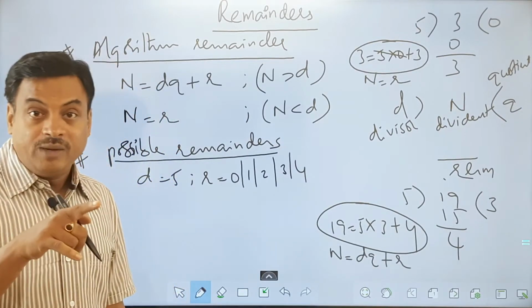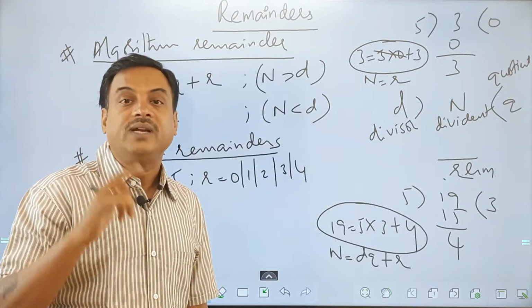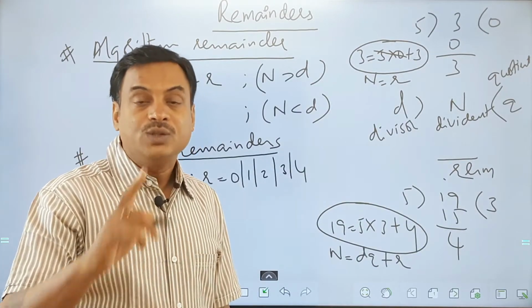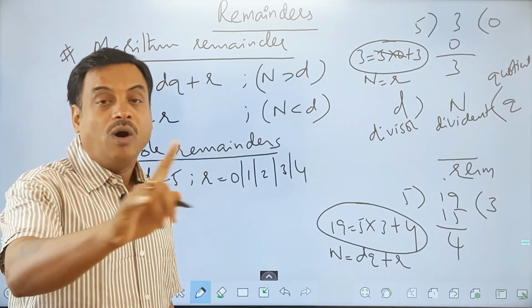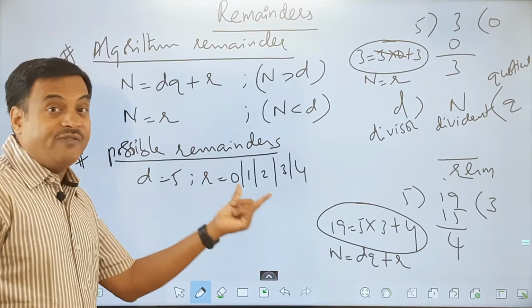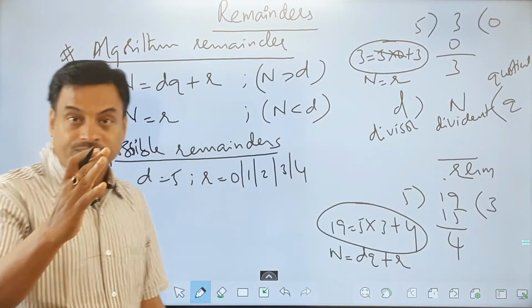When 25 is divided by 5, remainder is again 0. 26, 1. 27, 2. 28, 3. 29, 4. 30 is again 0. So you get a cyclic form of 0, 1, 2, 3, 4. For divisor 5, I'll get 5 remainders, but it starts from 0, so it will be 0 to 4.